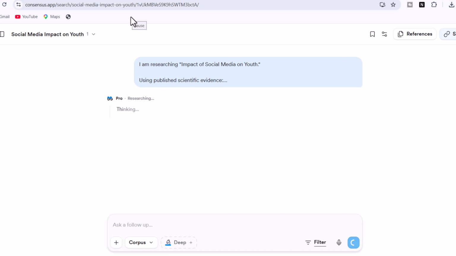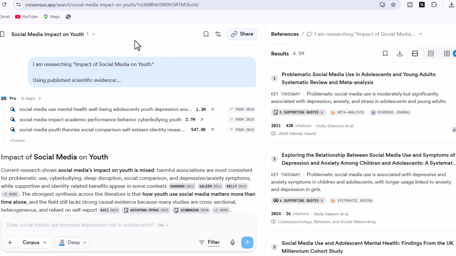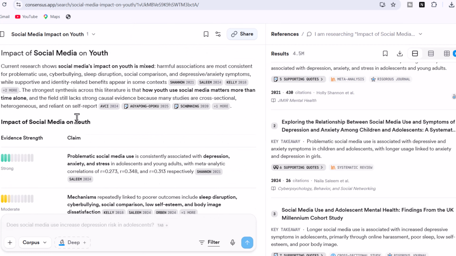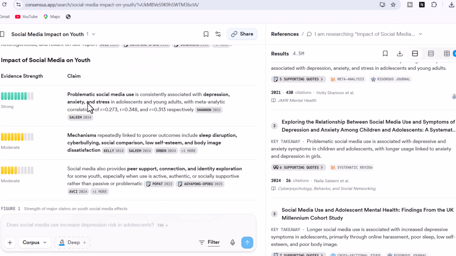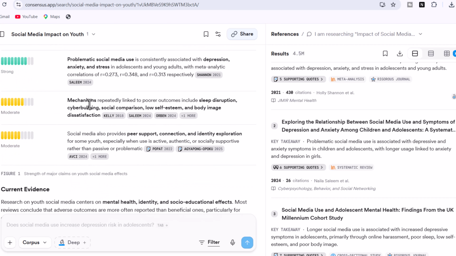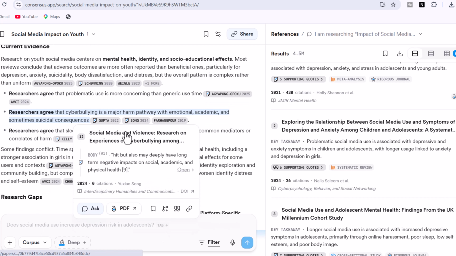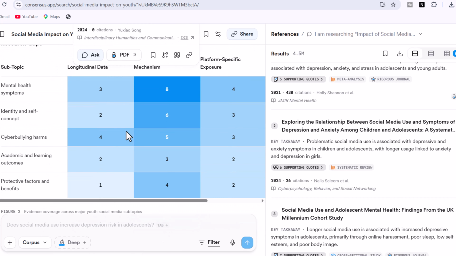Consensus searches scientific literature. Instead of generating a traditional research paper, it produces evidence-backed summaries. For example, it may show that many studies report links between heavy social media use and mental health outcomes, while also highlighting areas where findings differ. This helps you understand the current state of evidence before you begin writing.